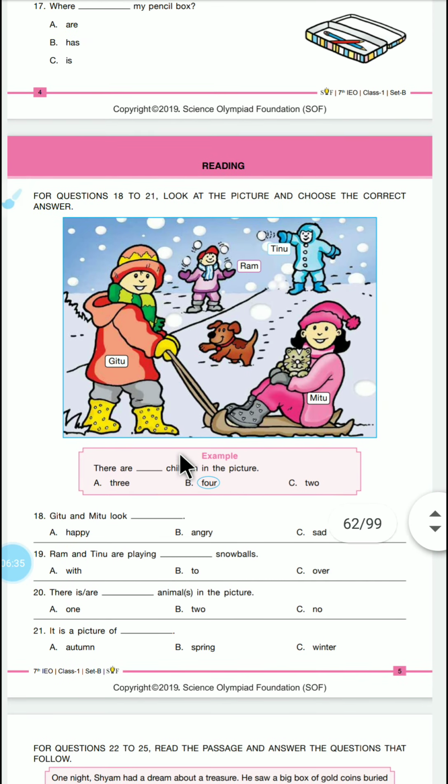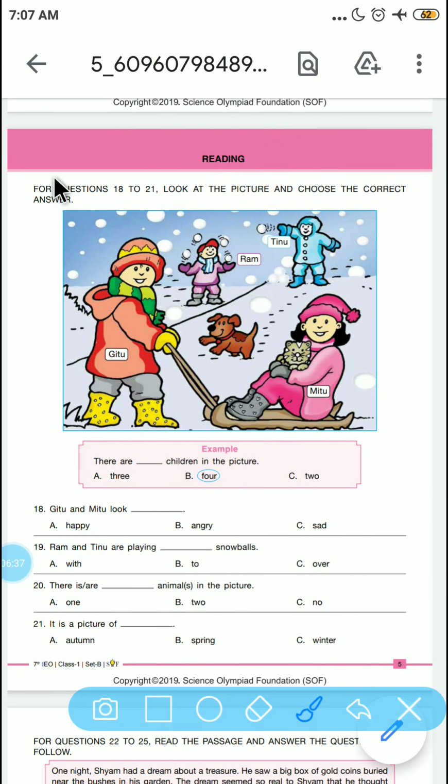Let's see the reading section now. It is from questions 18 to 22. It is Gitu, Mitu, Ram, Tinu. Are you aware of the characters now? Let's get back to the questions.